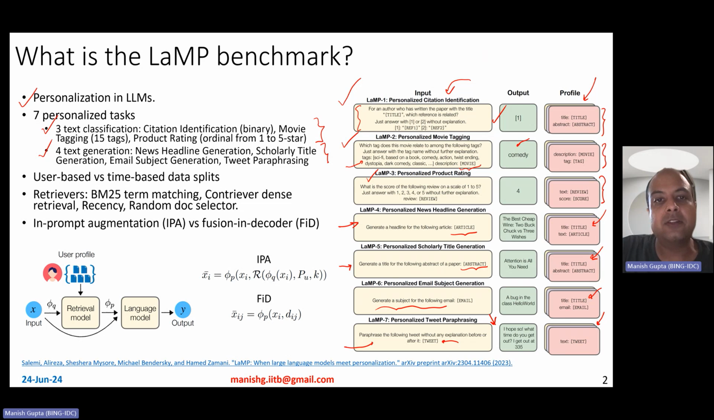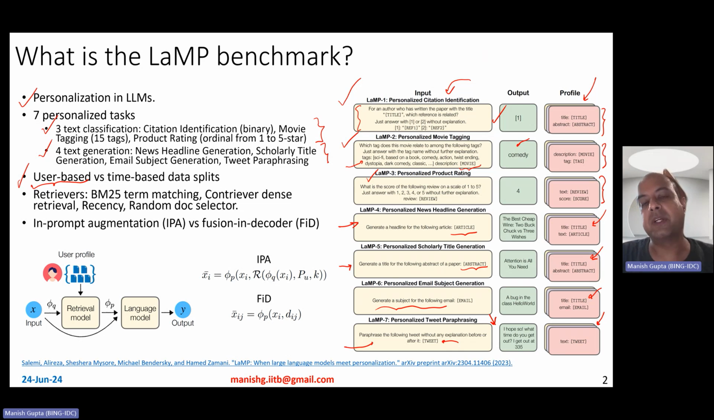Now, just like other personalization systems, they do 2 different kinds of splits of their data sets: user-based split and time-based split. In the user-based split, the test part comprises new users, which have not been observed at train time at all, so as to measure the generalization of the system onto a completely new set of users, right?